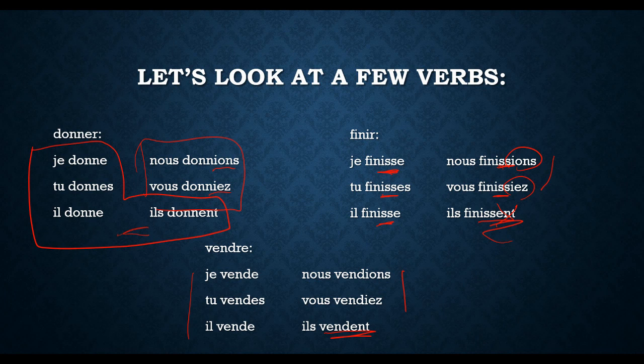Now, I do want to give you a few of the irregulars because, again, when they're irregular, they're irregular. In the packet that I'm going to be giving you, they are all going to be on page 332 of the packet, which is the second page of the packet. I'm just throwing up some of the more commonly used ones. I'm not going to give you an exhaustive list. A lot of the time you are going to have to look at the second page in the packet for these irregulars. This second page is going to be like your Bible when you are doing this packet, because that is basically where all of these irregular verbs are. So look at the second page of the packet.